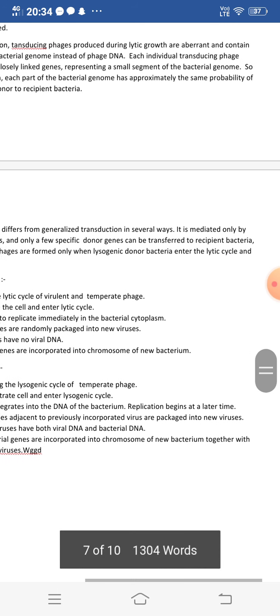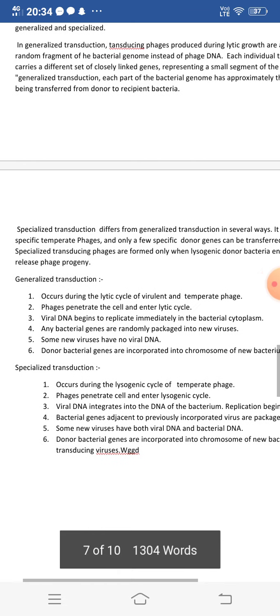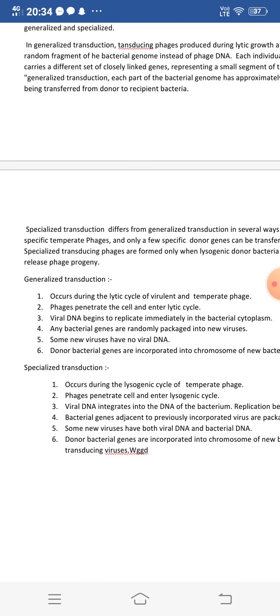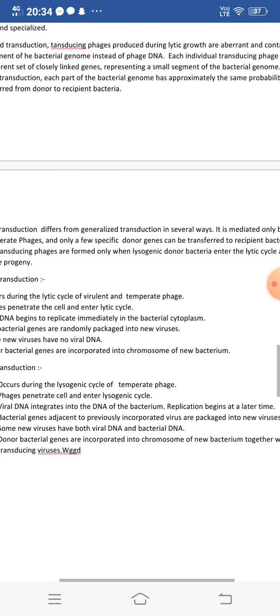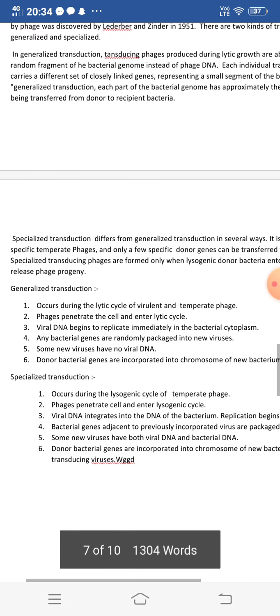Then specialized transduction differs from generalized transduction in several ways. It is mediated only by specific temperate phages, and only a few specific donor genes can be transferred to recipient bacteria.